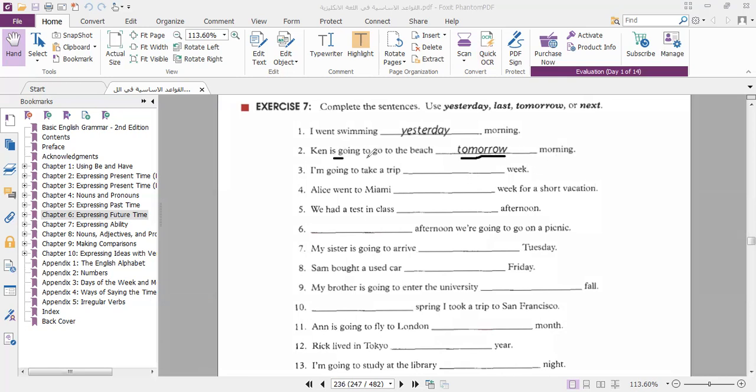This is future. Number 3, I am going to take a trip next week. Number 4, Alice went to Miami for a short vacation last week.